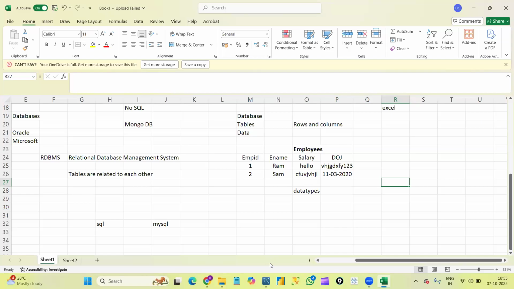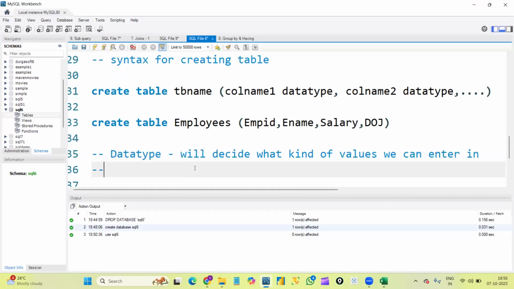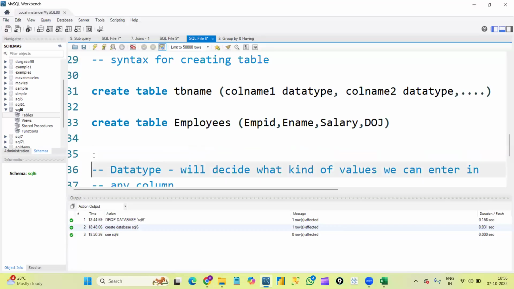So this problem, we came up with this problem by using the data types concept in databases. Basically, what is a data type? A data type will decide what kind of values we can enter in any column. Data types only decide what kind of values we can enter in any column.